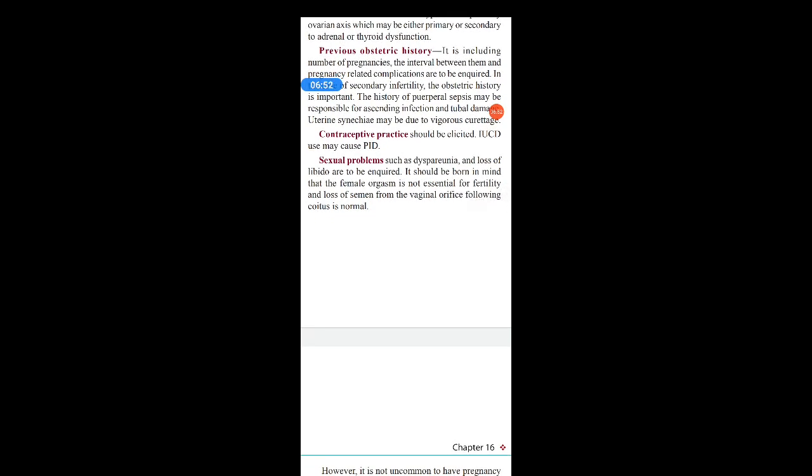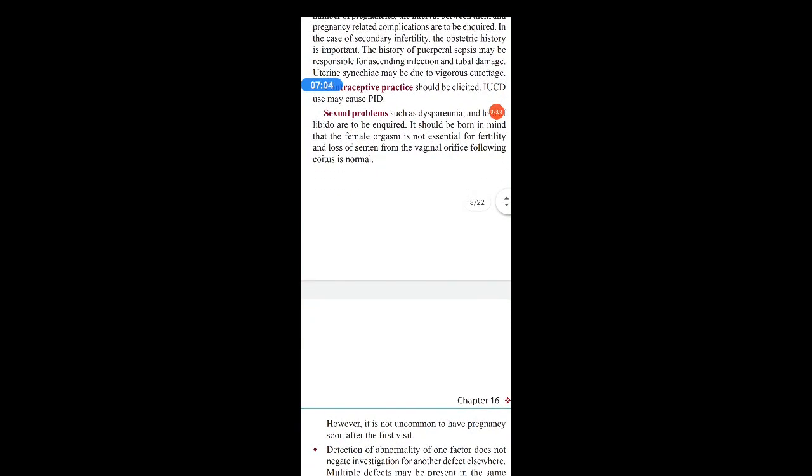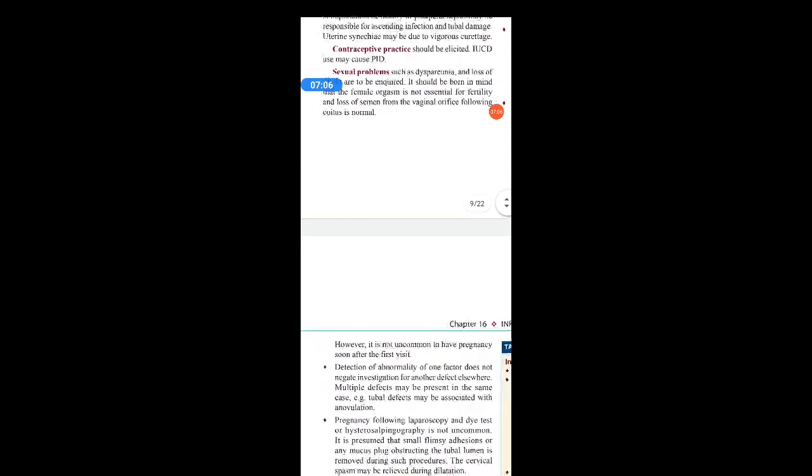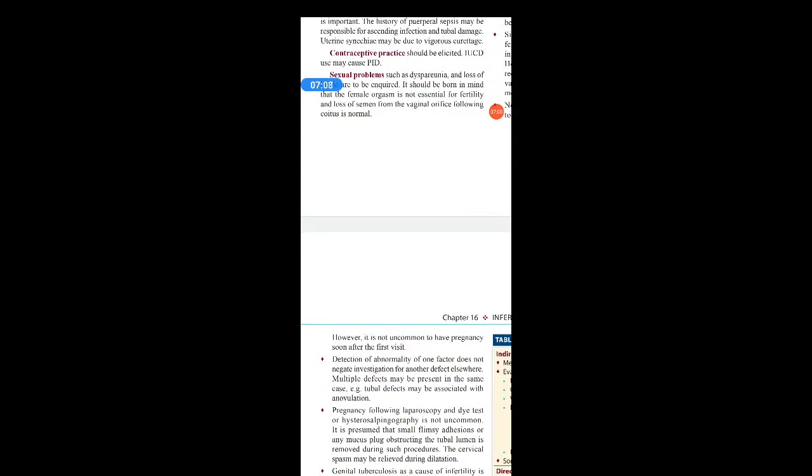Then sexual problems such as dyspareunia and loss of libido are to be inquired in detail. It should be borne in mind that the female orgasm is not essential for fertility, and the loss of semen from the vaginal orifice following coitus is normal. Usually a few women give this complaint that the semen is not retained after the coital act, but you can convince them that this is a natural thing.